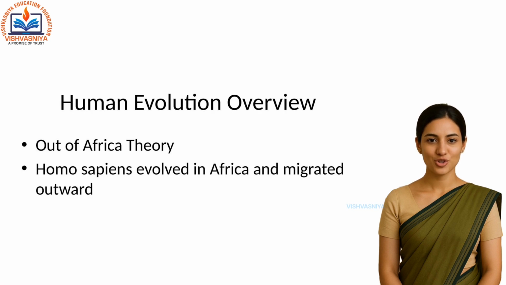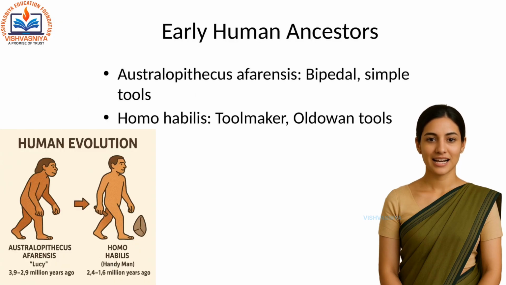Let's now move to human evolution. The most accepted model is the out of Africa theory, which states that Homo sapiens evolved in Africa and then migrated to other continents, replacing earlier human species. Human evolution is like a branching tree, not a straight line. Let's look at the timeline.